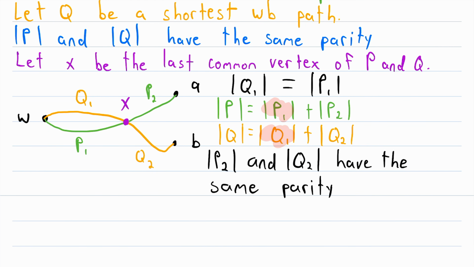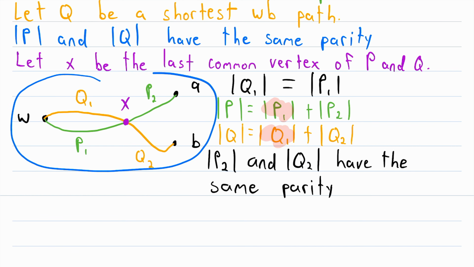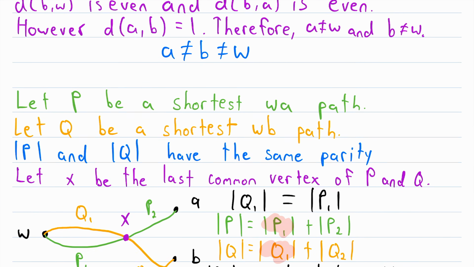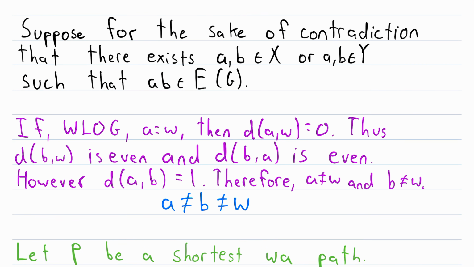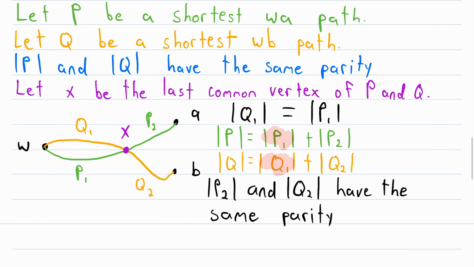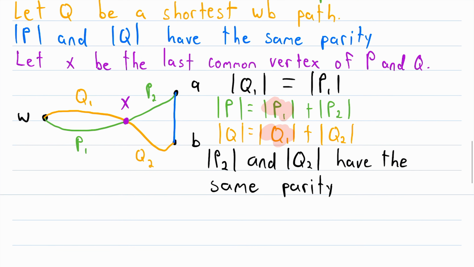Alright, now we're almost done. You might notice that our diagram is actually missing something very important. Remember that we assumed, let me scroll up here, we assumed for the sake of contradiction that there was an edge joining A and B. So let's draw that in our diagram, an edge joining A and B. And now we can start to consider this cycle.